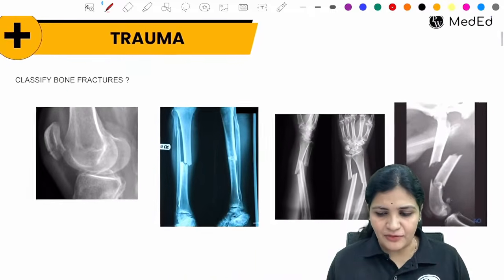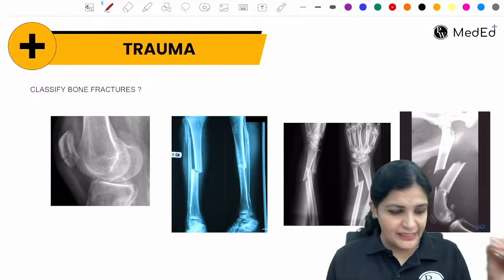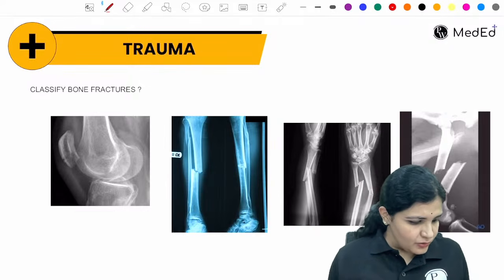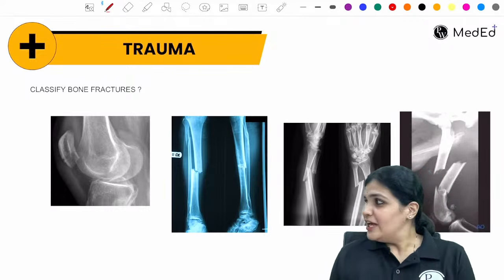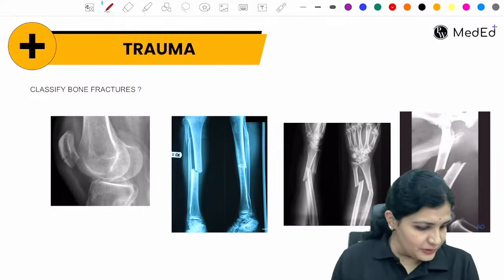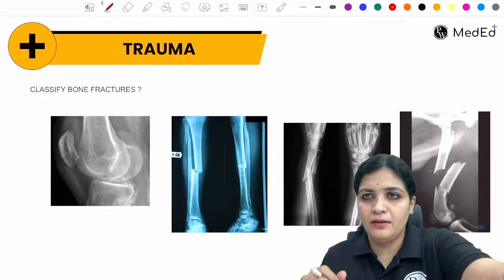So let us now start from the very basic. If you want to attend an orthopedics exam, any exam, good evening, Ayush Swain. So today we are going to learn about the fractures, that is trauma. So trauma is very important.